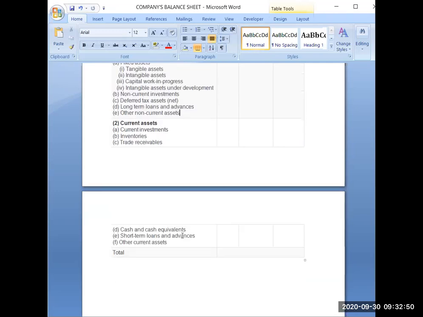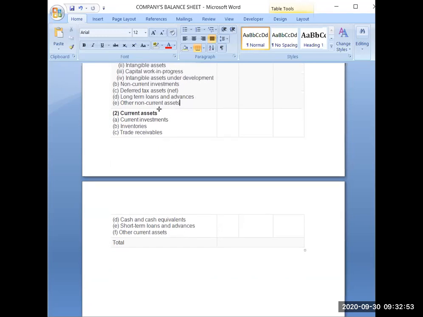Now the last part of the asset side of the balance sheet is current assets. This one part is new for you, current investments. Otherwise, inventories, you all know what inventories are. Generally, you have learned till now, whatever stock you are having in your business on the closing day, when you are closing your final accounts, or at the end of your financial year, that is termed as closing stock, which you were earlier writing in your balance sheet on the asset side. Now that is almost the same, but it will include some more items that we will be discussing in the next period in detail.